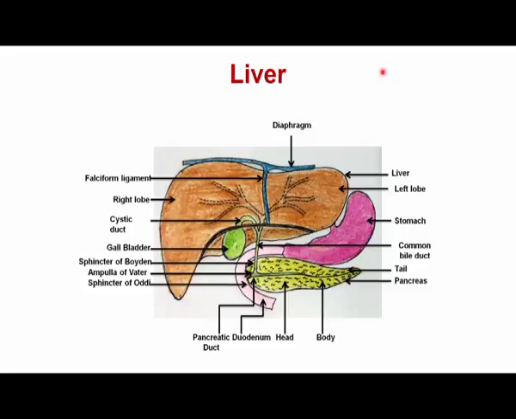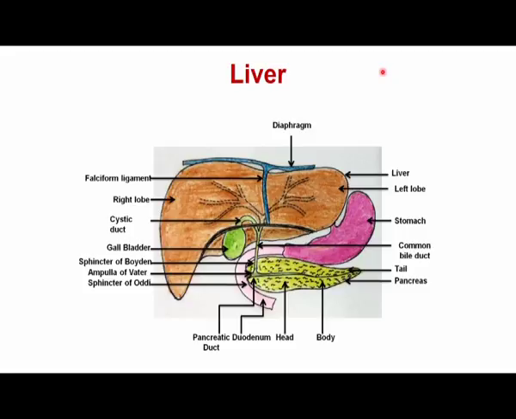It is the largest gland in the human body, and the liver has a very unique anatomy from the outside: its upper surface is concave and connected to the diaphragm, because the liver is present just below the diaphragm. So it has to be connected to the diaphragm so that it remains intact within the peritoneal cavity by a suspensory ligament.